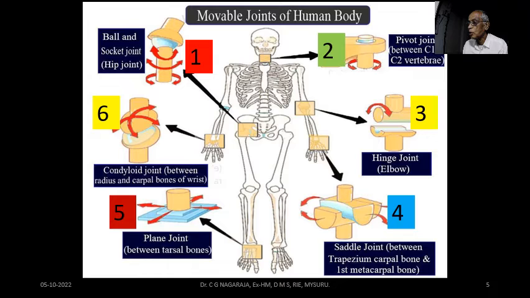And then one more I have not shown is the skull. Skull has joints, but these joints are fixed. The bones of the skull are flat and they form the brain box. Only one part in the skull is capable of movement, and that is the lower jaw.